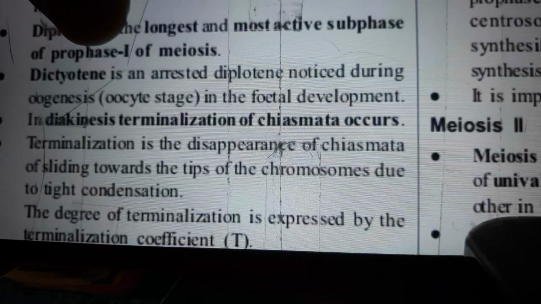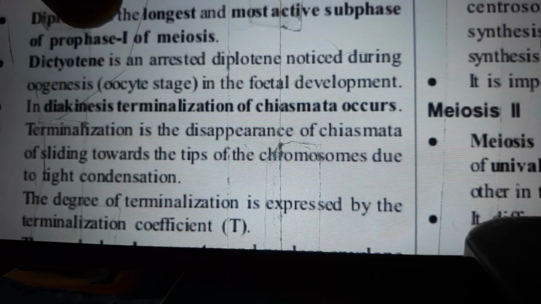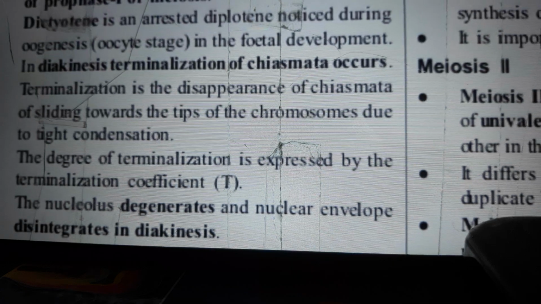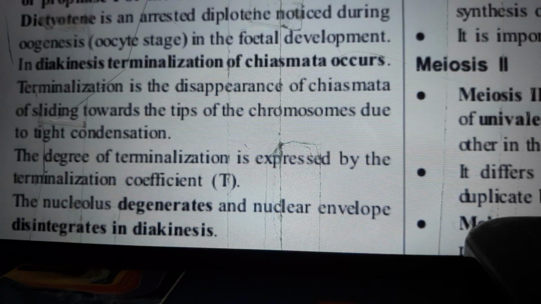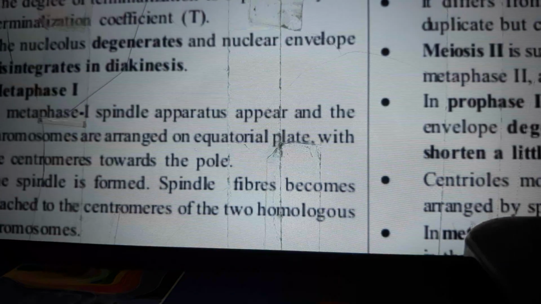Dictyotene is an arrested diplotene noticed during oogenesis, at the oocyte stage in the fetal development. In diakinesis, terminalization of chiasmata occurs. Terminalization is the disappearance of chiasmata by sliding towards the tips of the chromosomes due to tight condensation. The degree of terminalization is expressed by the terminalization coefficient T. The nucleolus degenerates and nuclear envelope disintegrates in diakinesis.